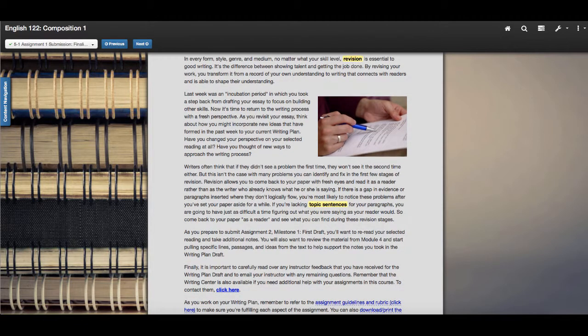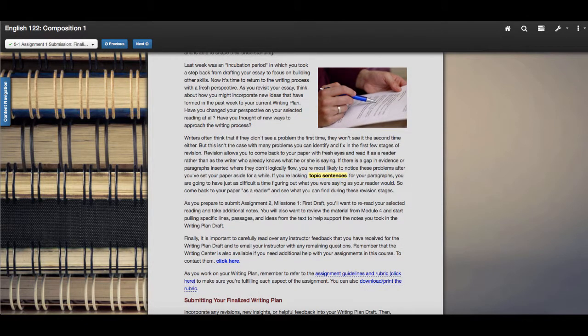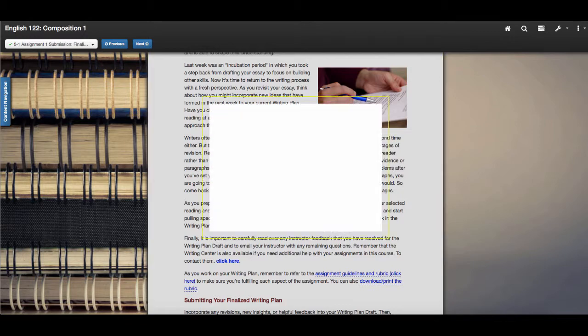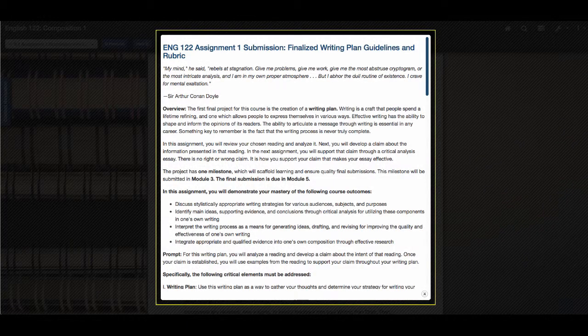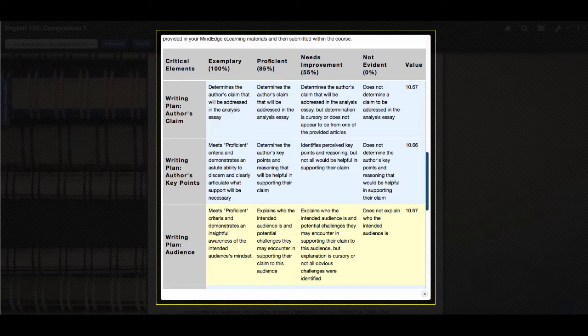The draft of your paper will be an entire essay, but I'll go into more details about that in just a minute. So let's look at the assignment guidelines for your finalized writing plan. I'm pulling up the rubric here. Writing plan, author's claim. Make sure that you determine the author's claim that will be addressed in the analysis essay.